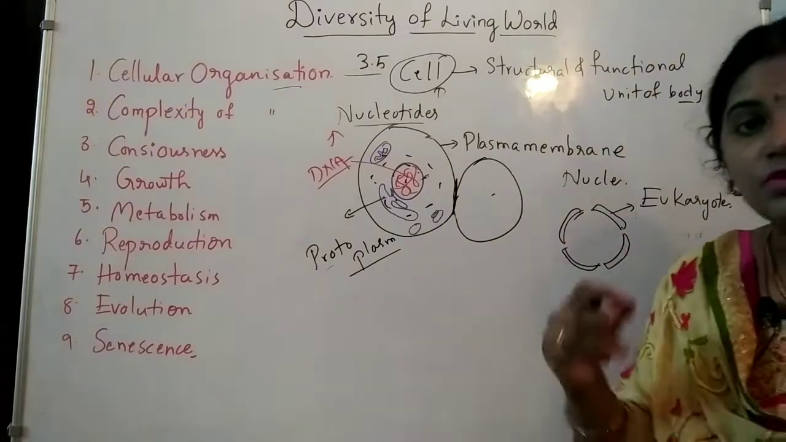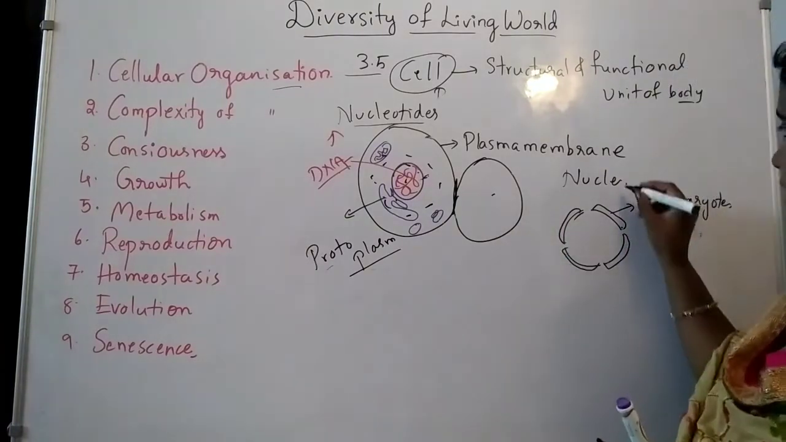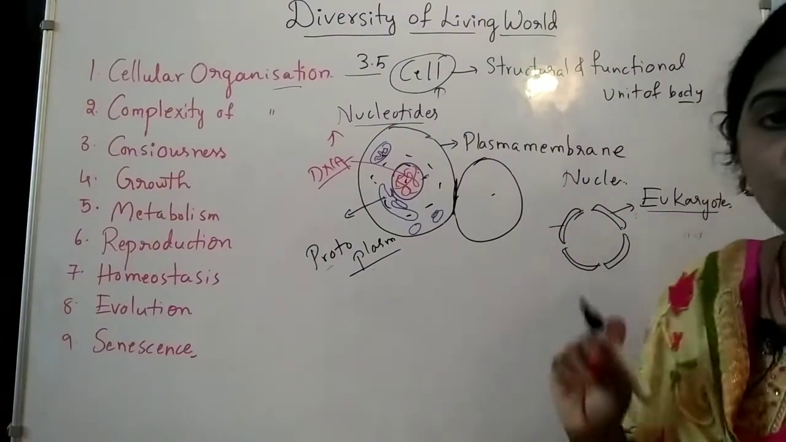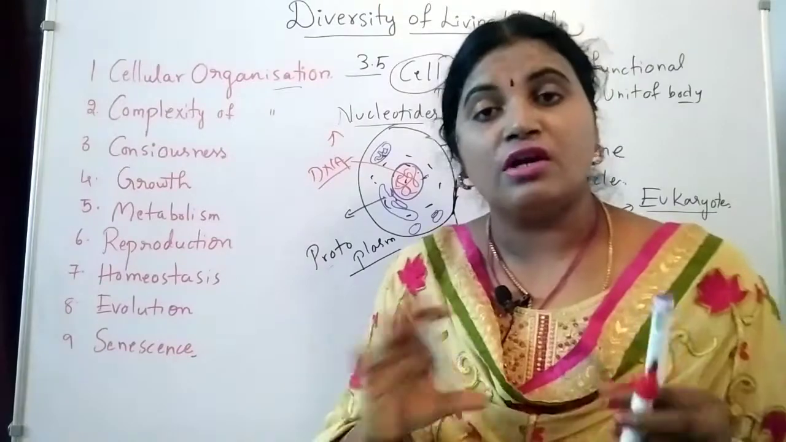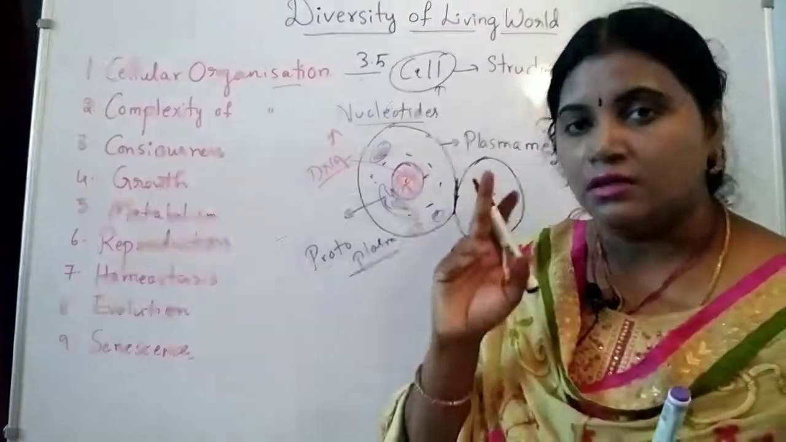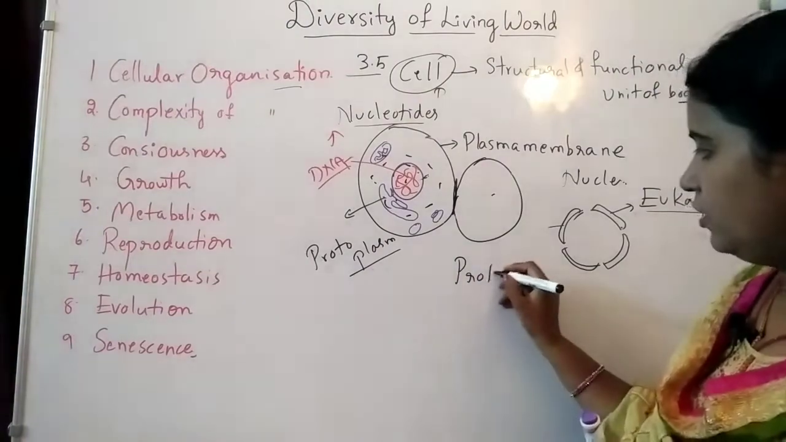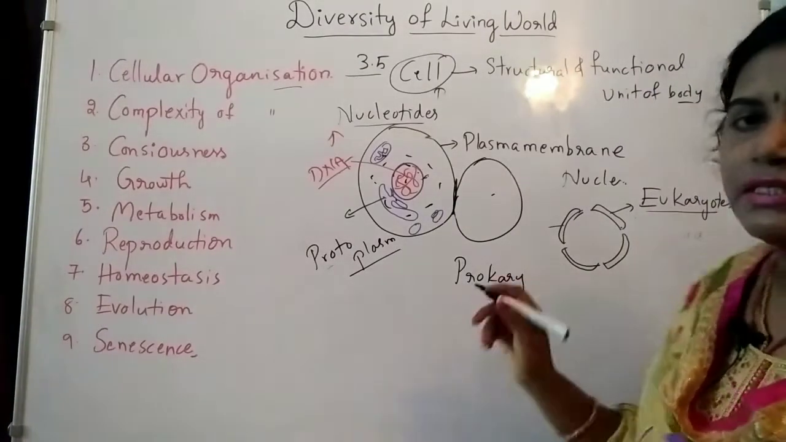The nucleus which is surrounded by the nuclear membrane, those cells are known as eukaryotes. If the cell is not covered by a nuclear membrane, those cells are known as prokaryotes. No distinct nucleus.